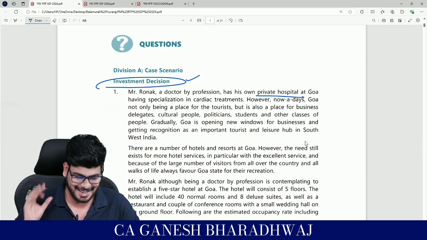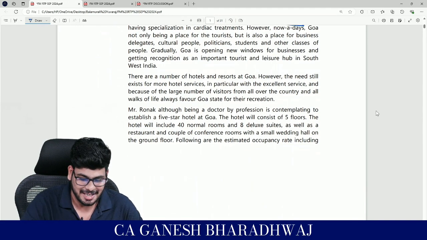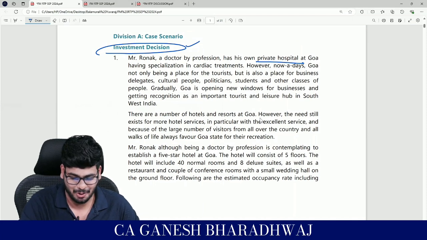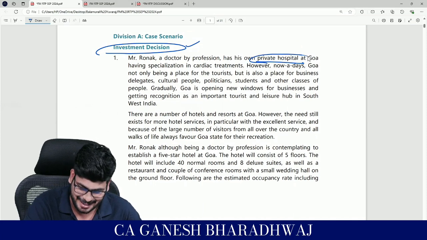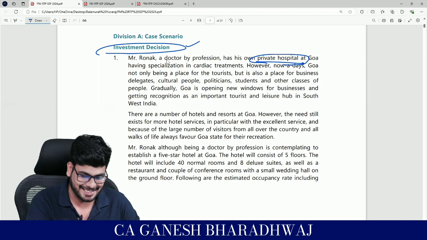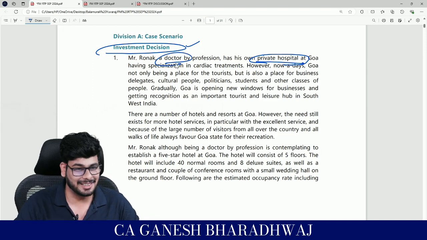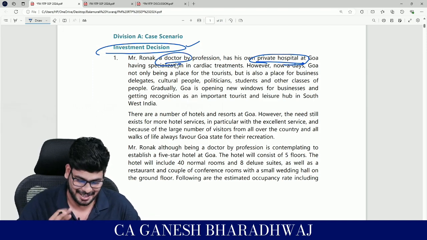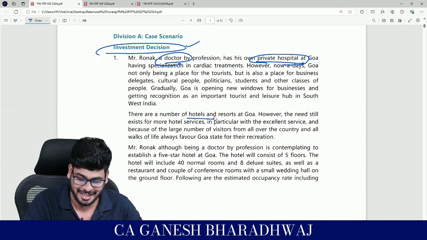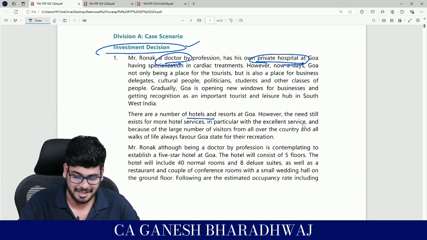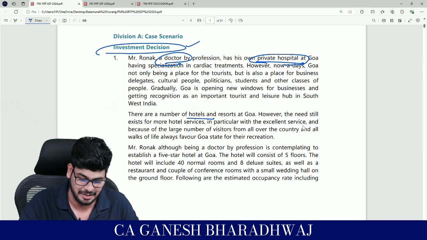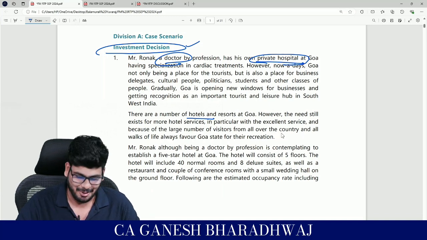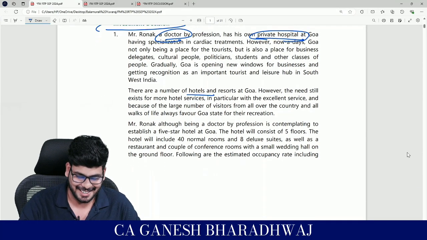They have given some irrelevant data. But look at this. There are a number of hotels and resorts in Goa. First paragraph, they're talking about hospital. This guy is a doctor. We were thinking all these things are relevant. Second paragraph, what they have said, number of hotels and resorts. However, the need still exists for more hotel services, in particular with excellent service, and because of the large number of visitors from all over the country and all walks of life who favor Goa. Okay, fine. All these things are there.